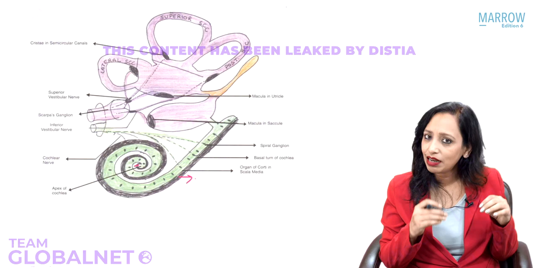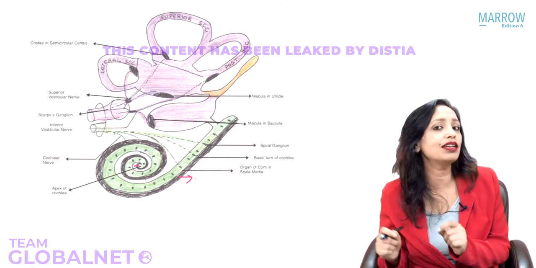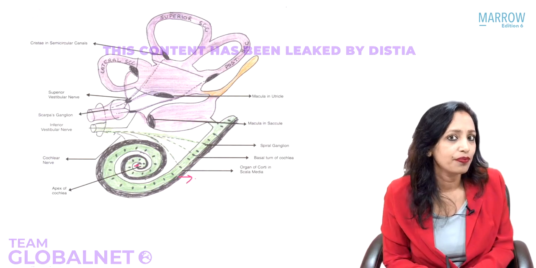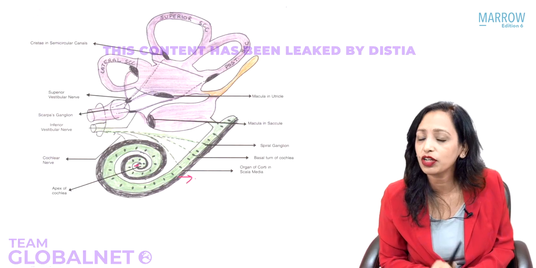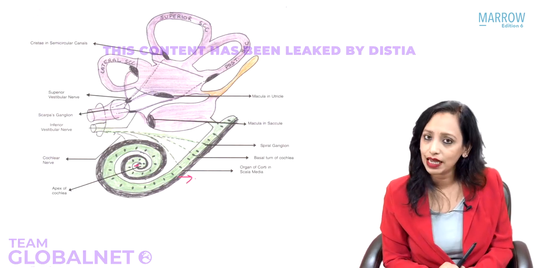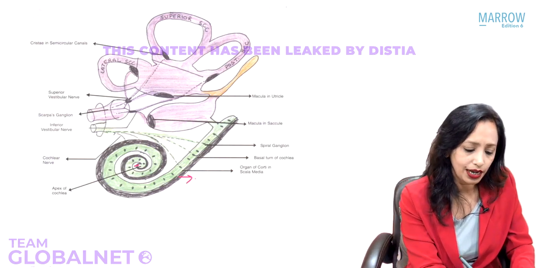Now, if I ask you that in Meniere's, the low frequency sound is affected early because the basal turn is affected first, is that true or not? No, because the apical turn is affected first. If the basal turn was affected first, what frequency would be affected first? Yes, the high frequency. So that is what we need to know in the organ of Corti.